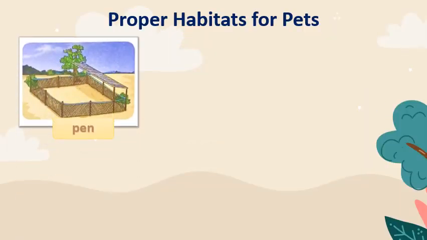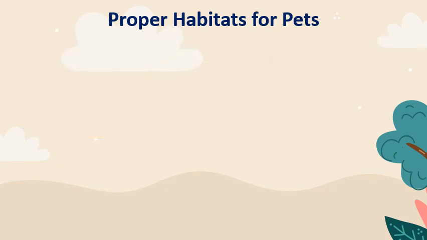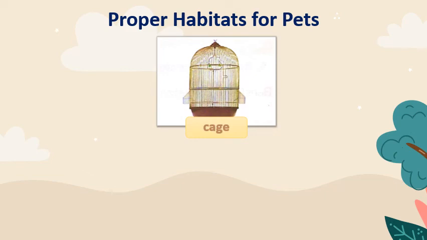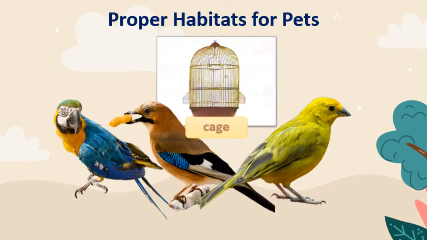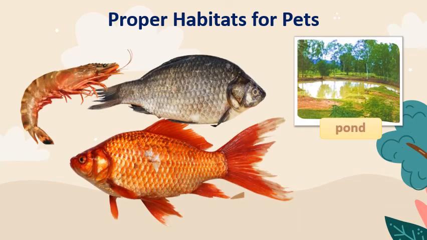Proper habitats for pets. First picture we have here is a pen. This is where the ducks and geese are supposed to live. Second, we have here a cage. This is where the birds should live. Third is a pond. You can find fish and shrimps in the pond.